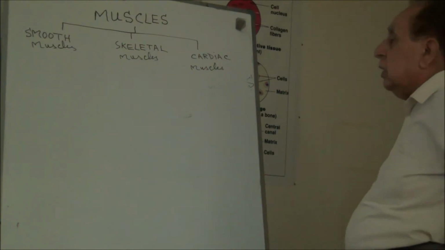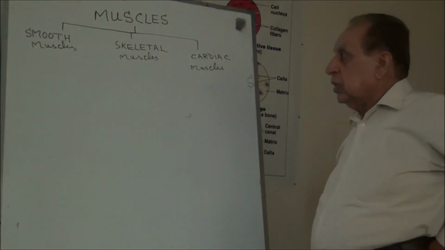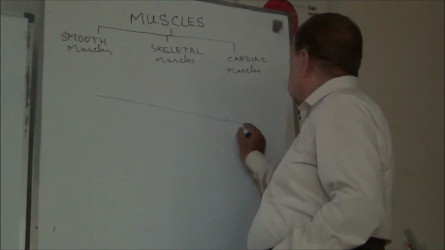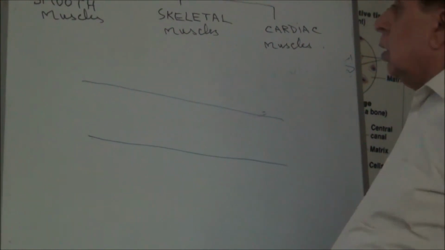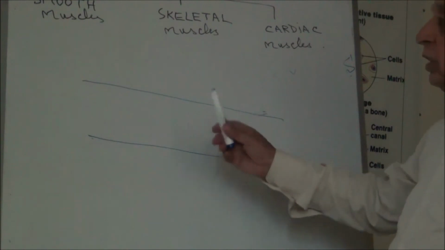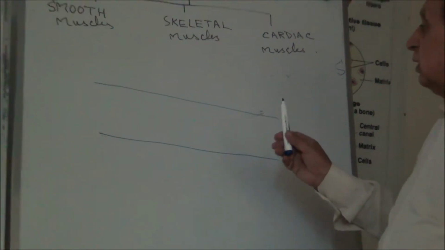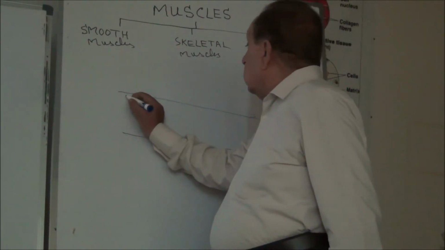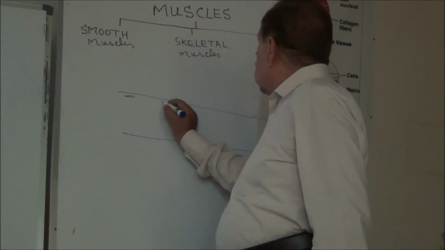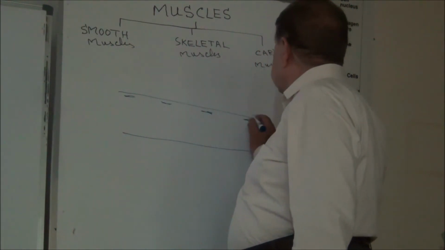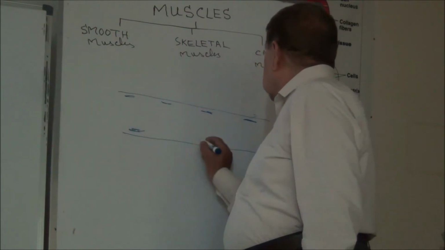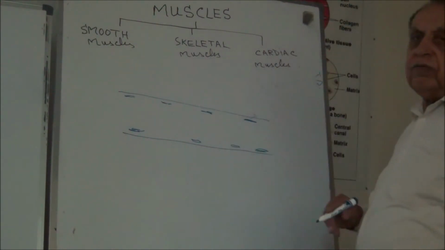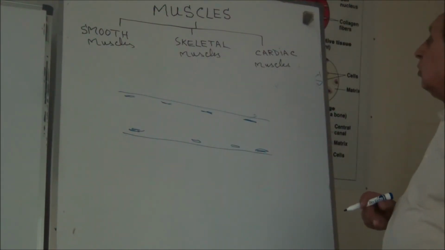They have elongated fibers, and these fibers or cells are multinucleated. Their flattened nuclei are present at the periphery of the muscle fiber.